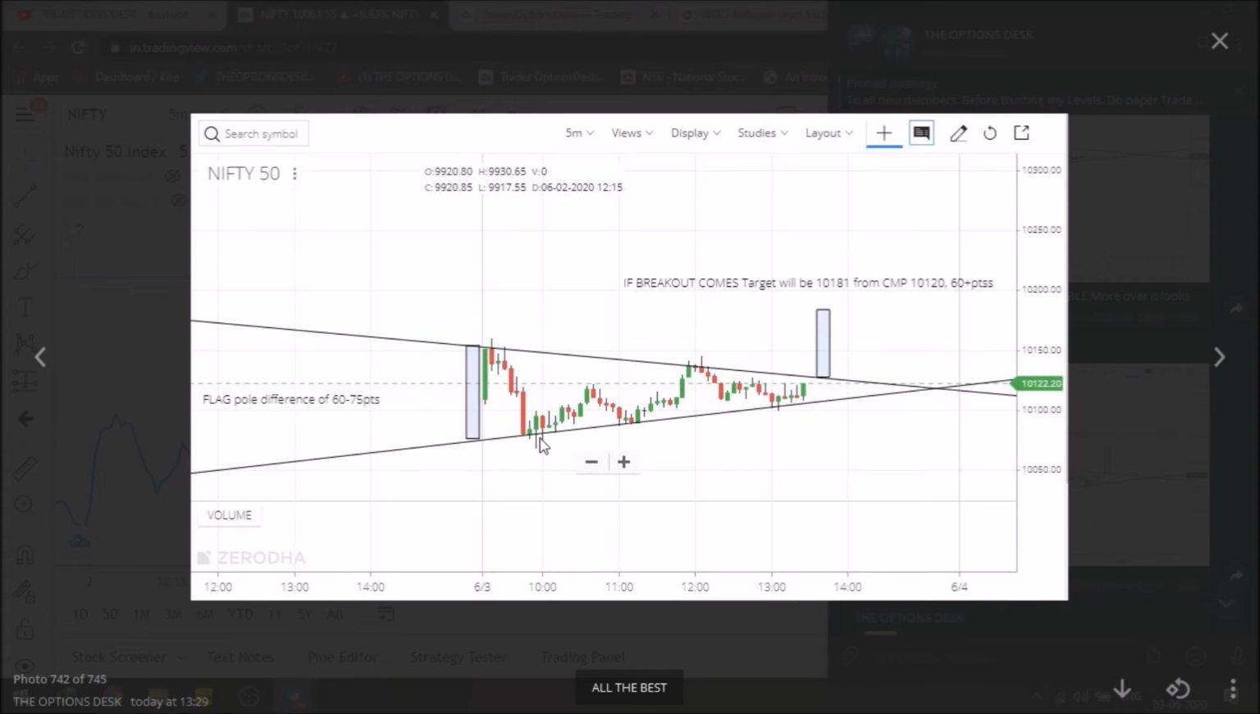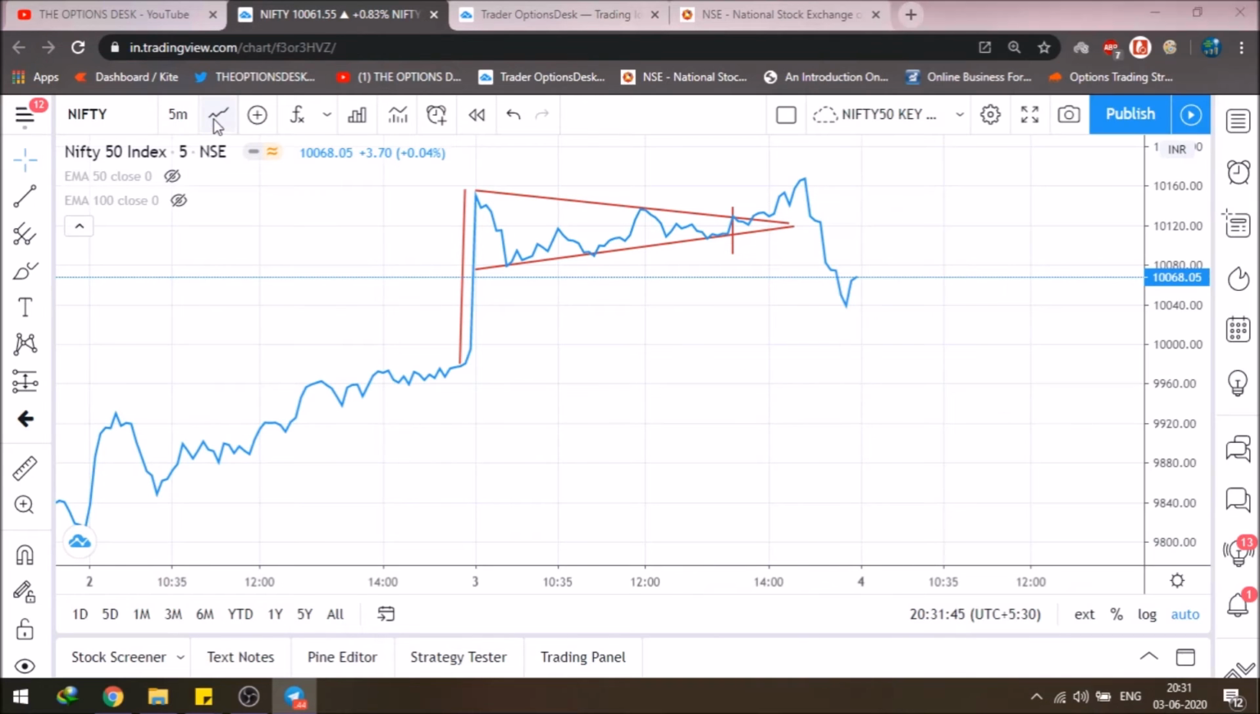morning low. The difference before 10 p.m. was around 60 to 70 points. So I did say that if the breakout comes, the target would be around 10181, from the current market price of 10120, 60 points. That was the same difference. And now let's see till which level the Nifty 50 went.